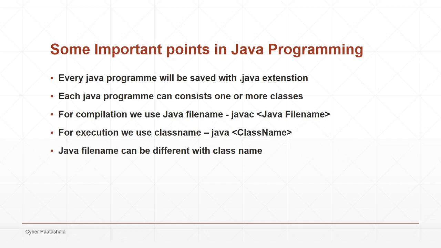Let us discuss some important points in Java programming. Every Java program will be saved with a .java file extension, and each Java program can consist of one or more classes. In the earlier example, we defined a Java file with only one class, but we can also define a Java file with one or more classes. We'll see a few examples in the next sessions. For compilation, we use the Java file name. The syntax for compilation is javac Java file name. For execution, we use the class name. The syntax for execution is java class name. The Java file name can be different from the class name. It need not be the same.